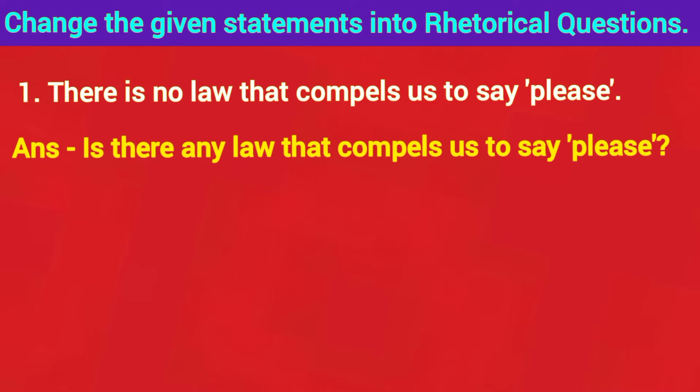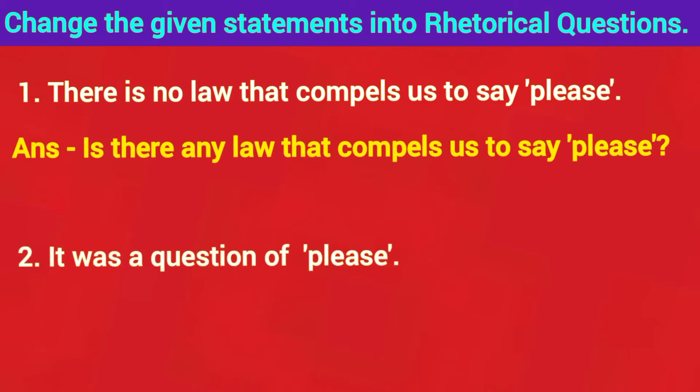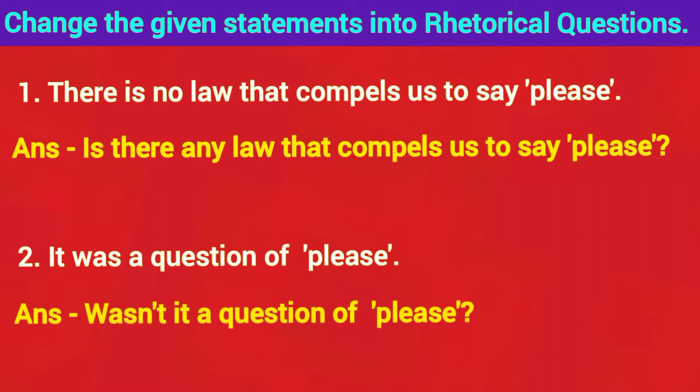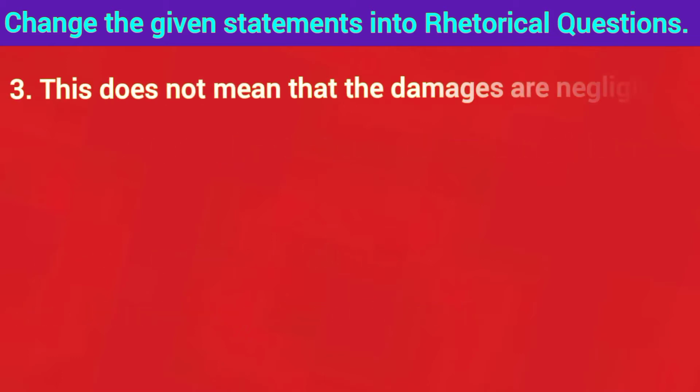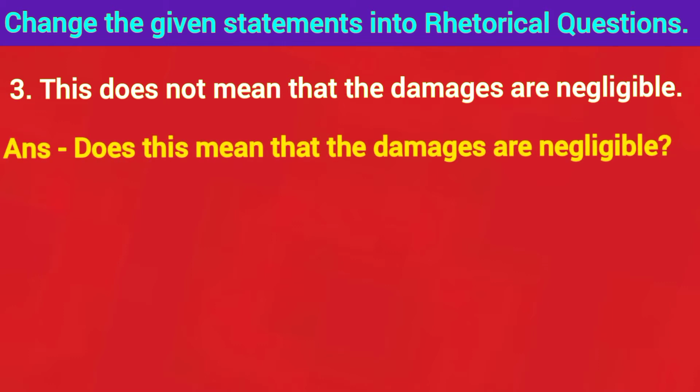To study the structures of questions and statements, watch the video on kinds of sentences on my channel. Second sentence: it was a question of please. Here the rhetorical question will be, wasn't it a question of please? Third: this does not mean that the damages are negligible. Here the rhetorical question is, does this mean that the damages are negligible? See here, the statement is negative, so the question will be affirmative. In the statement there is not; here you have to remove not.